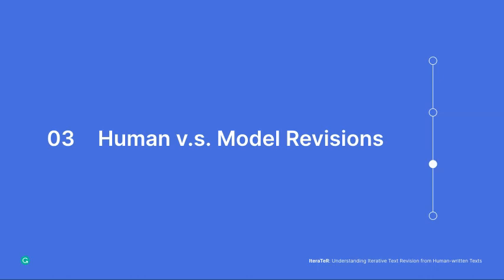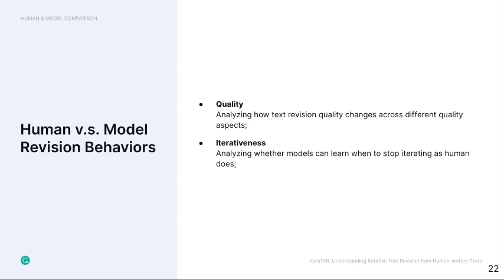To better understand the gap between our text revision model and actual human revision, we further compare and analyze human and model revision behaviors. More specifically, we compare the quality of documents revised by humans and models and test the model's ability to stop revision in the iterative process. By analyzing the edits made by the state-of-the-art text revision model and comparing them against human revision patterns, we take a significant step in understanding and exposing the challenges of computationally modeling iterative text revision.